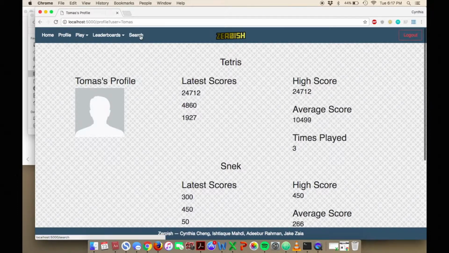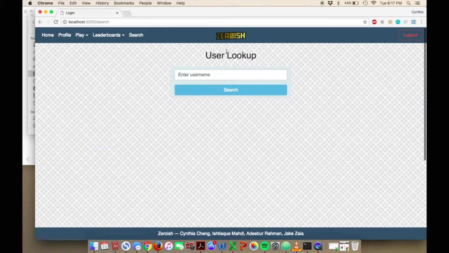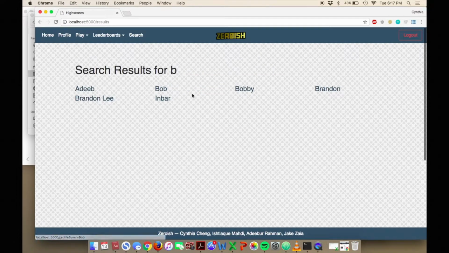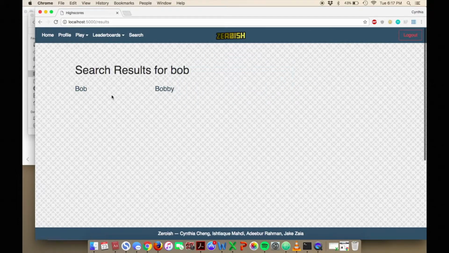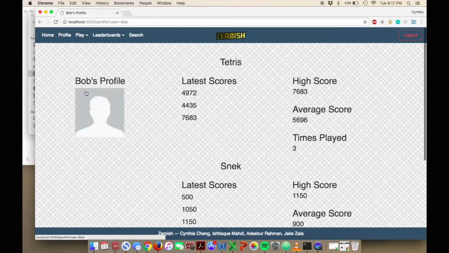And we also have a search page where you can look up users. So all you need to do is enter a username or a part of a username, and it will show all the results. So if you search B, it will show all the accounts with the B in the name. And if we search Bob, it'll show the 2 users, Bob and Bobby. And from here we can go to their profile and look at their scores again.